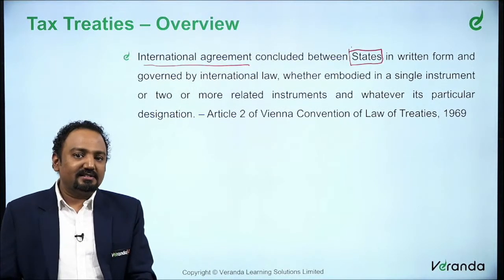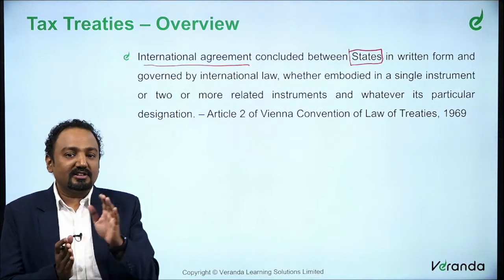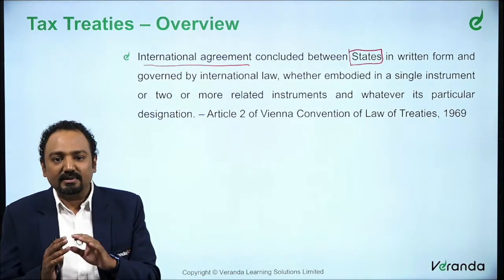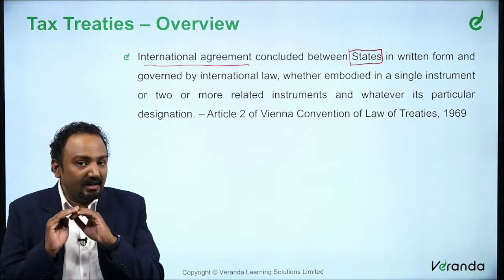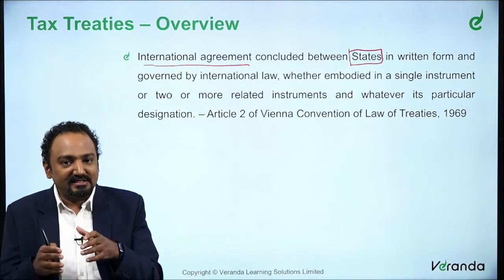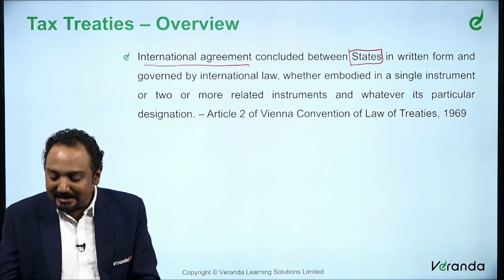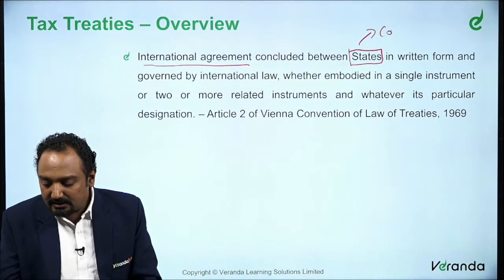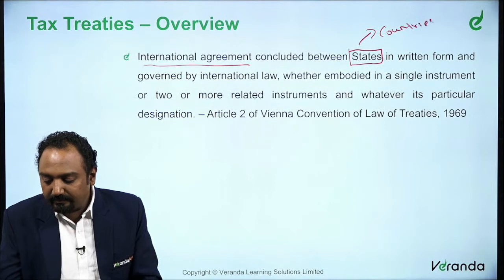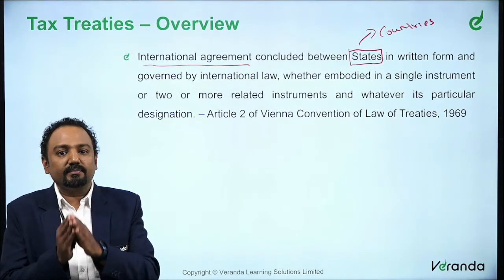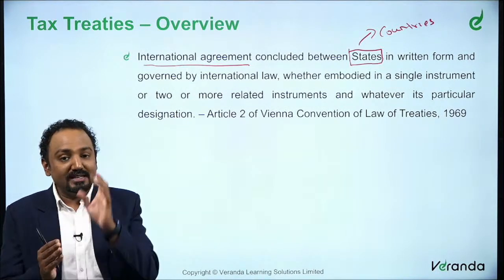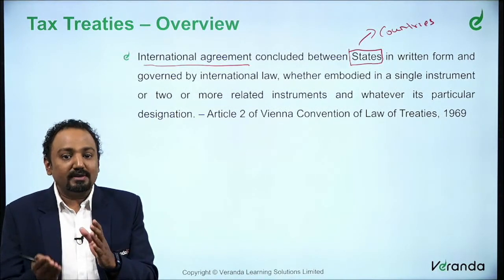When you say states, what they are referring to here is not the states like Tamil Nadu, Maharashtra, Andhra Pradesh. What Article 2 refers to is not the states that we call here in India. These are countries. When you say states, these are countries. So it is India, United States of America, United Kingdom, Australia, all these. So it is concluded between states.